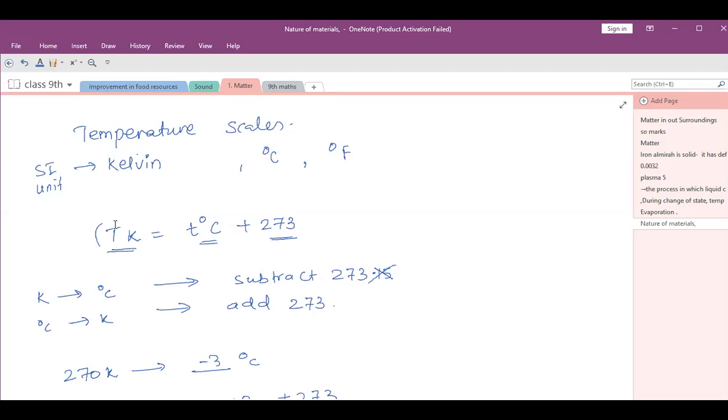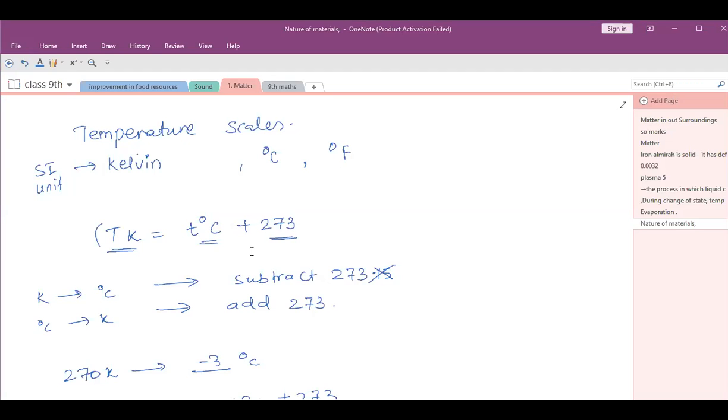Deepika, what's the definition of latent heat of fusion? Deepika, can you hear me?